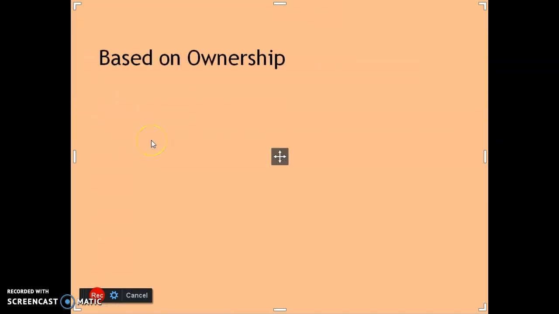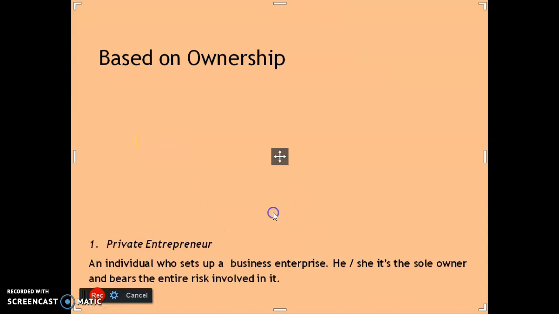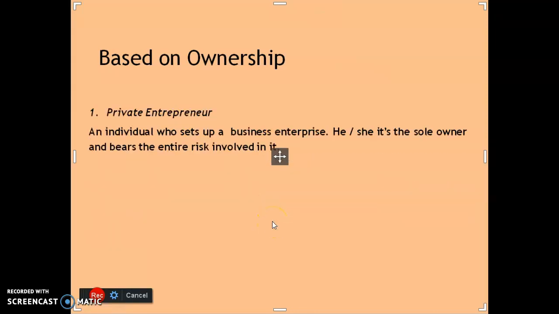Then we are moving to the next classification. Here it is based on ownership. Based on ownership, there are three types of entrepreneurs. One is private entrepreneur, a private person or an individual who sets up a business enterprise. He or she is the sole owner and bears the entire risk involved in it.